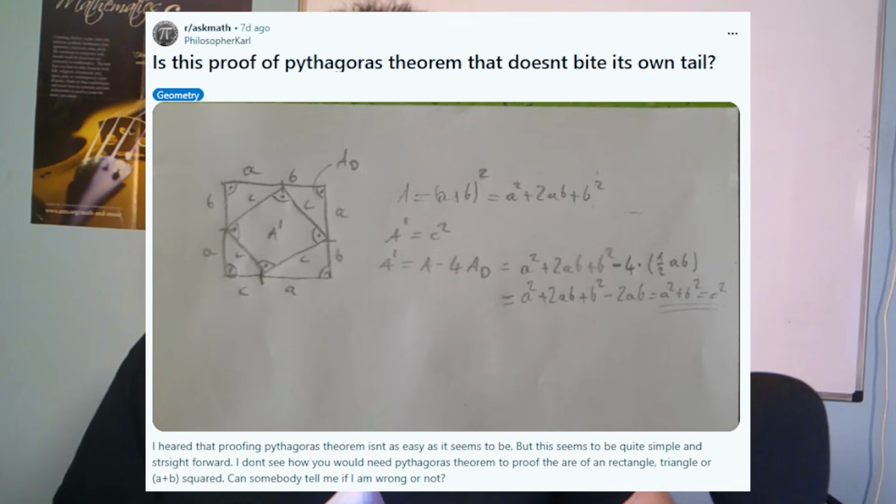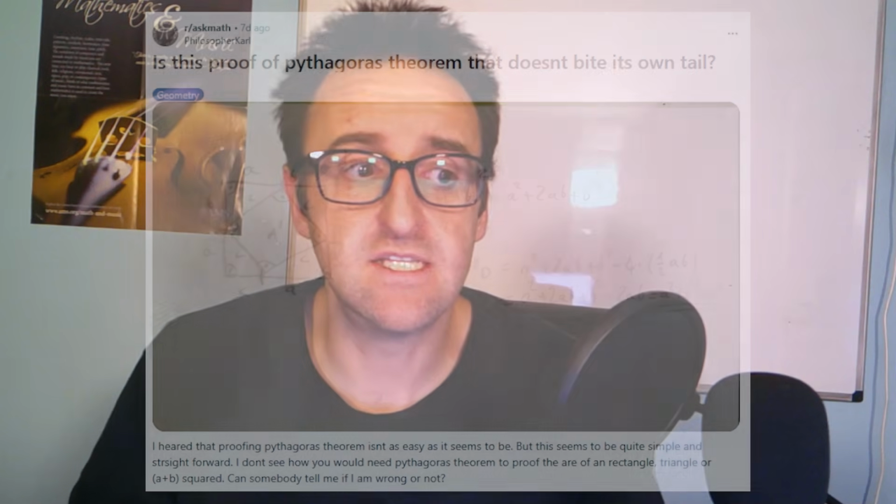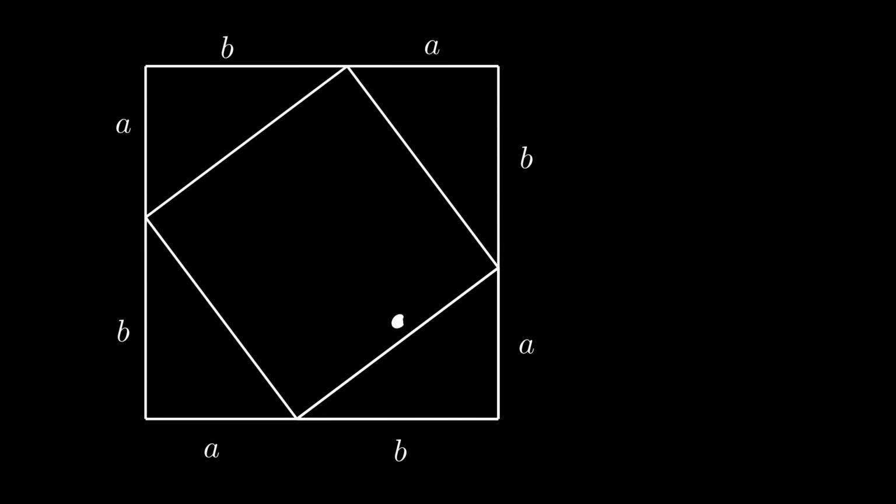The next one here is this proof of the Pythagorean theorem that doesn't bite its own tail. What he means by that is a proof of the Pythagorean theorem that doesn't use circular logic, that doesn't assume the Pythagorean theorem is part of it. And actually, this is a pretty good one. It's pretty classic. To construct this one is pretty straightforward. You want to start with a right triangle. You have sides A and B all the way around, and then a side length C in the middle.